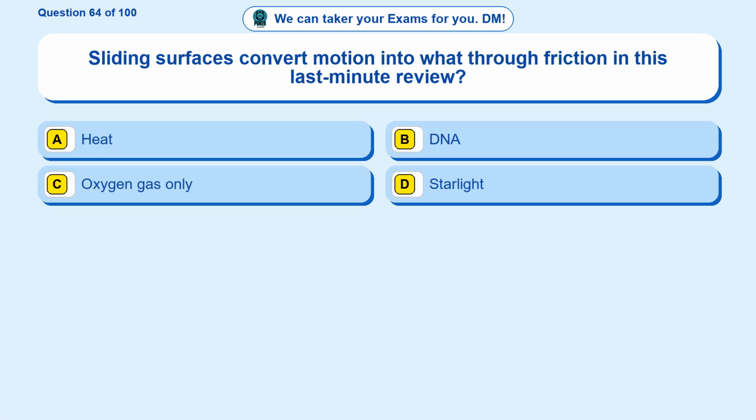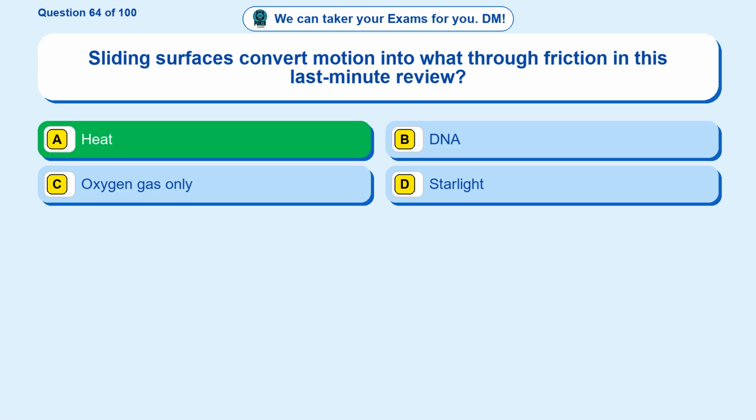Question 64. Sliding surfaces convert motion into what through friction in this last-minute review? Option A, heat. Option B, DNA. Option C, oxygen gas only. Option D, starlight. The correct answer is option A.